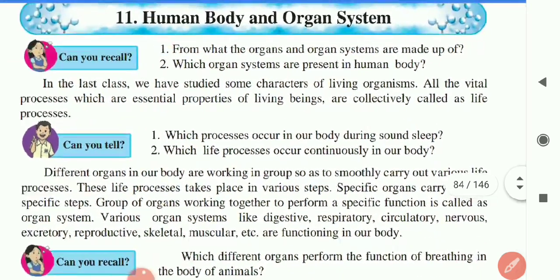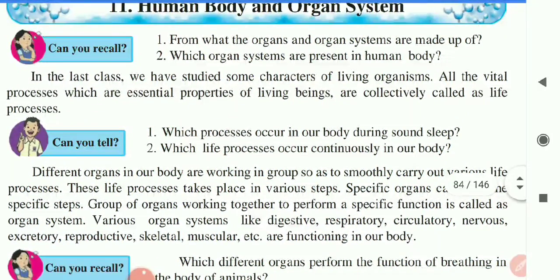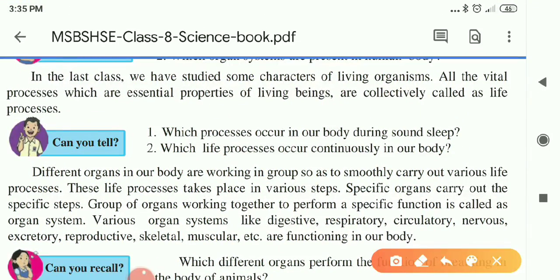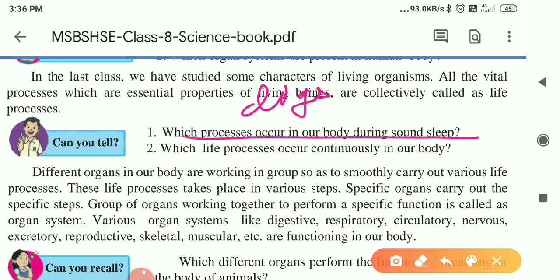Which processes occur in our body during sound sleep? As you know, when we are sleeping, digestion takes place in our body. Digestion, excretion, and respiration also continue. As you sleep, respiration does not stop. So these processes, digestion, reproduction, respiration and growth, occur in our body.